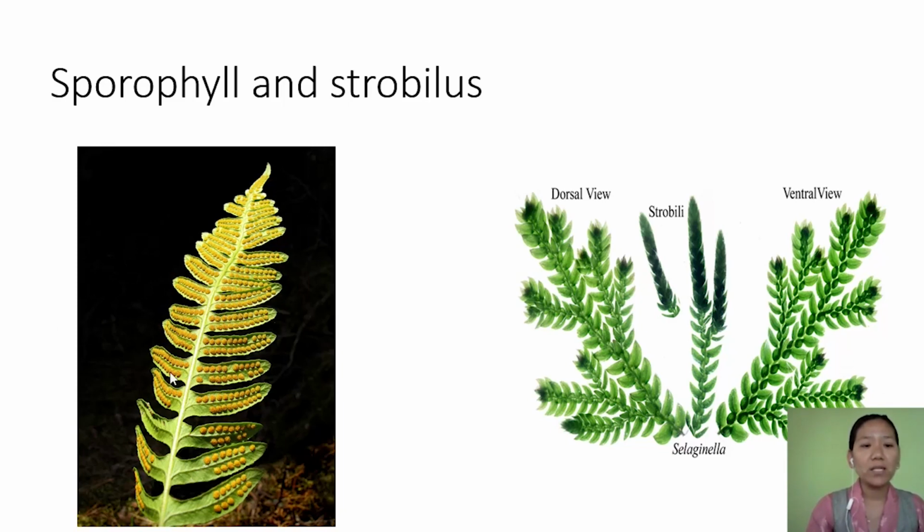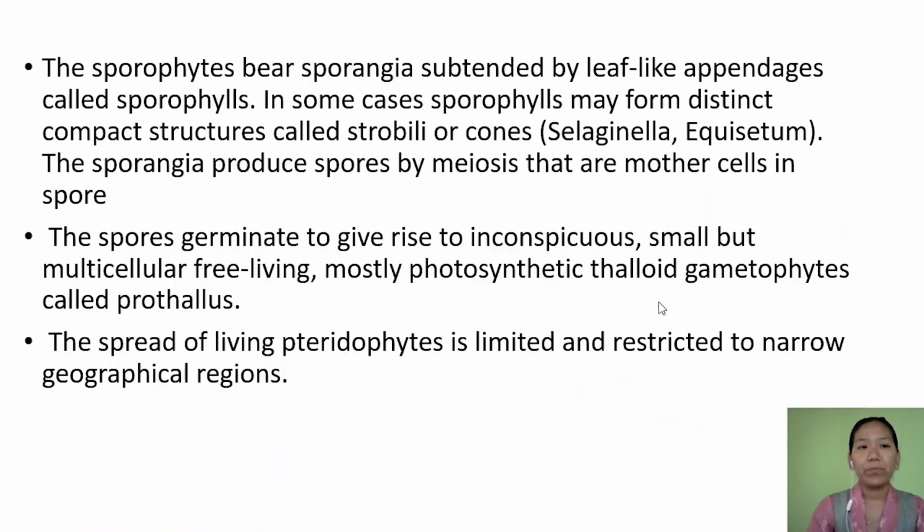Here in this case, you can see the extended leaf, and sometimes the sporophylls become compact, tightly packed, and form a structure called strobili. In the case of Selaginella, you find strobili. So the plant body, the sporophyte, bears sporangia. Where are these sporangia present?